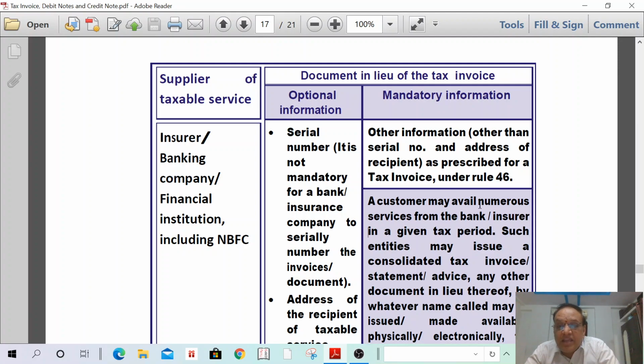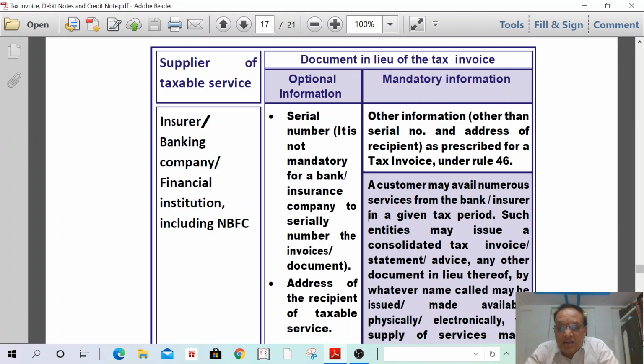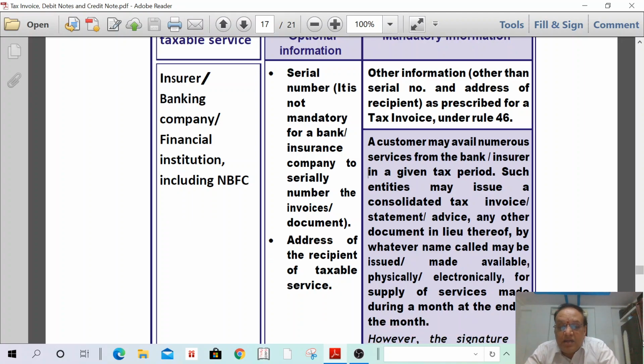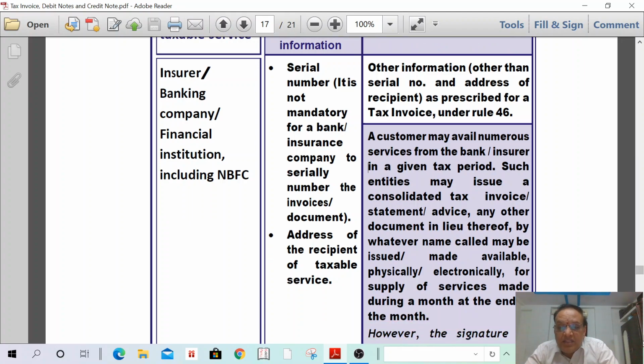A customer may avail numerous services from a bank or insurance company in a given tax period. Such entities may issue a consolidated tax invoice or statement or advice. Any other document in lieu thereof, by whatever name called, may be issued or made available, physically or electronically, for supply of services made during the month, at the end of the month.